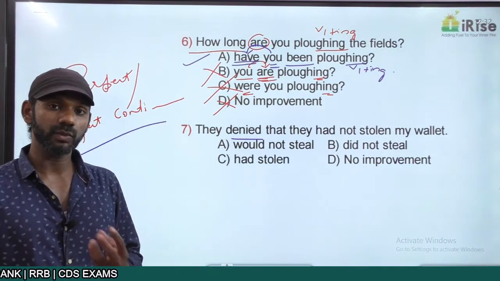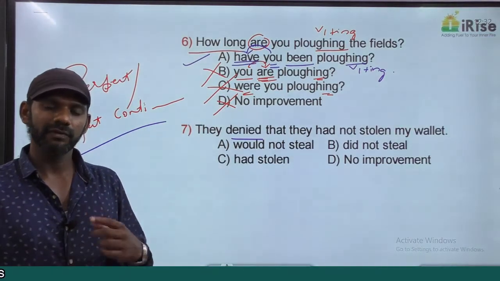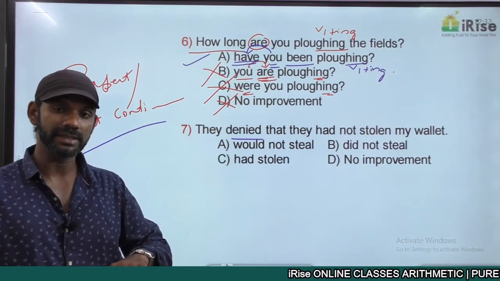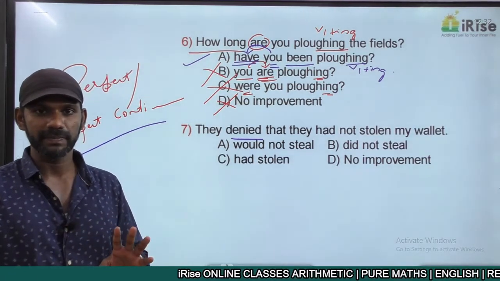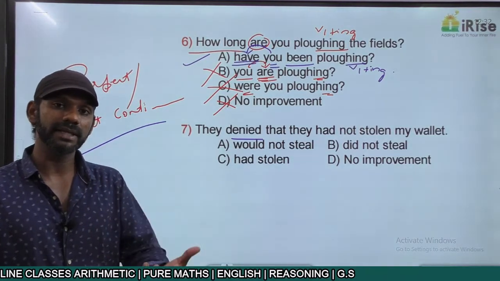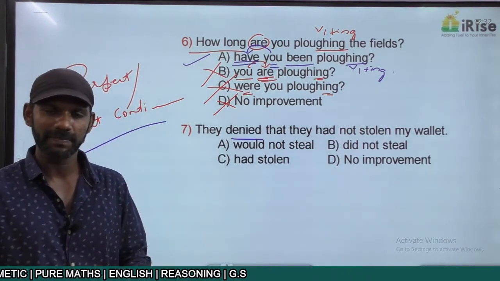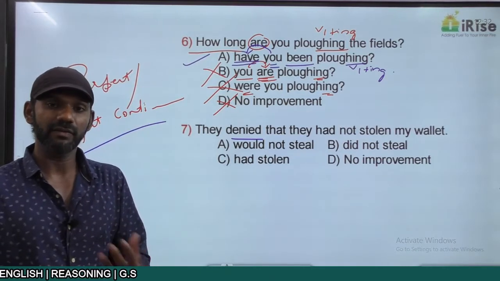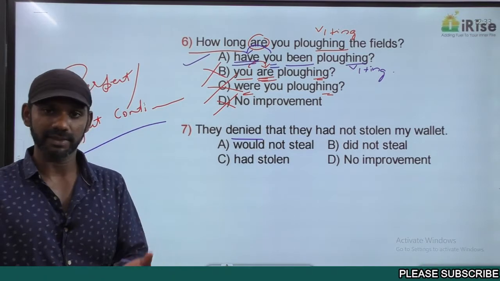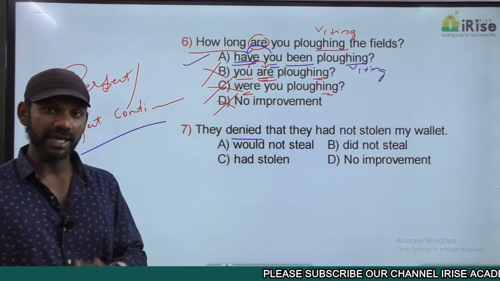Now, if I say I denied that I had committed the murder, it means I did not commit the murder. I denied that I had not committed the murder means I committed the murder. So we deny that we had done something. We will not deny that we haven't done something.